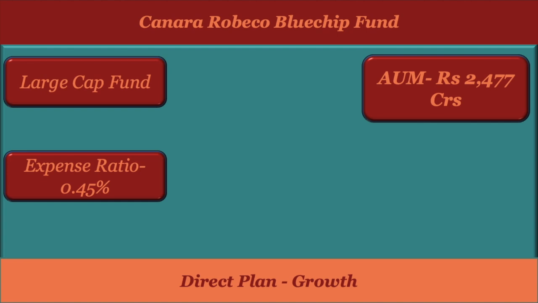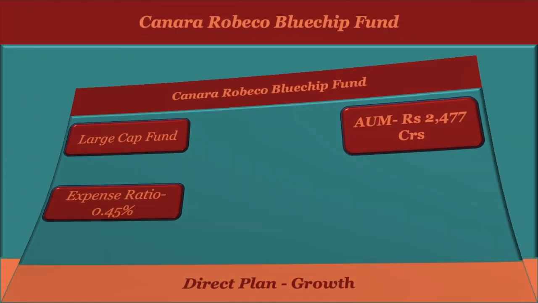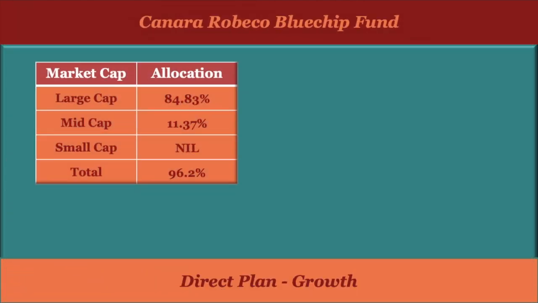If we talk about its allocation on the basis of market capitalization, it is investing the maximum amount in large cap companies, around 84%. But it is also investing a small amount in mid cap companies, 12%. So it is helping them to generate an extra alpha over and above the large cap companies.